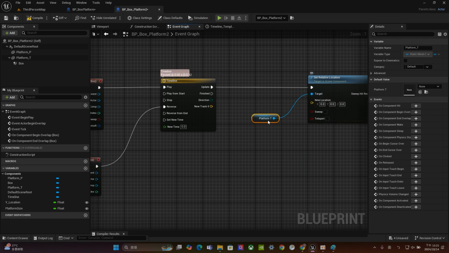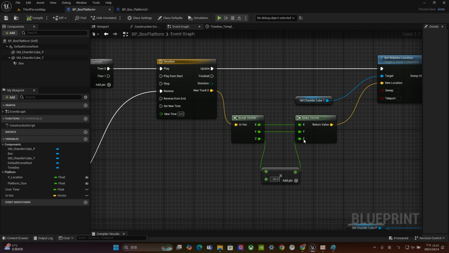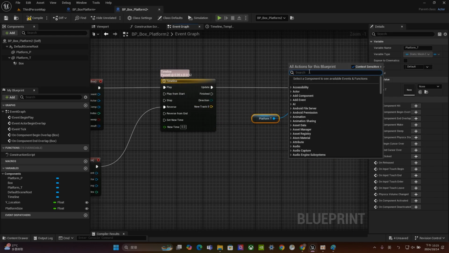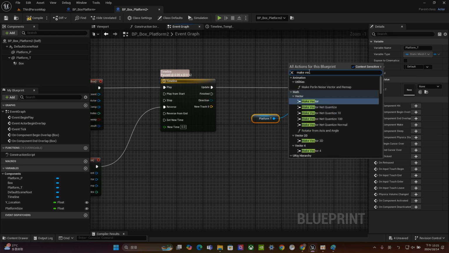And how about the vector part? That's the thing we're going to use. But right here, you can see that I still prefer using the multiply to control the detail. So let's try to do that. First thing, make vector, just like what we did before. Actually, most of the nodes inside the event graph are the same as what we have inside the construction script. Some of them are different. Some of them only exist in the construction script. Some of them only exist in the event graph, like the event begin overlap. It's only for the event graph. But most of them are pretty much the same. Anyway, let's try to do that. So make vector.